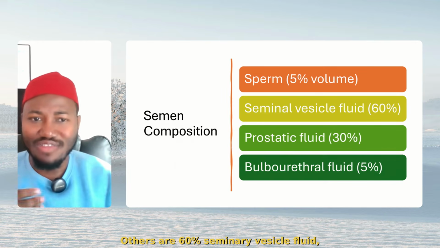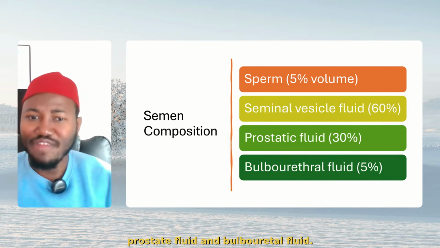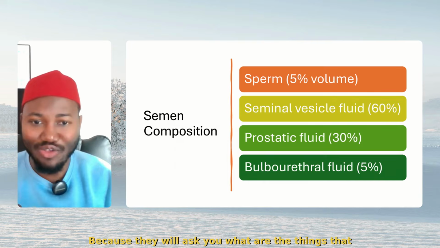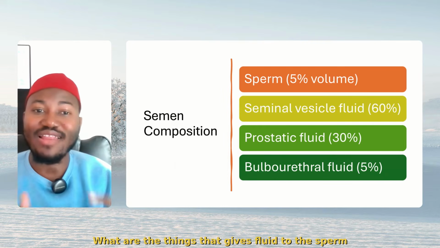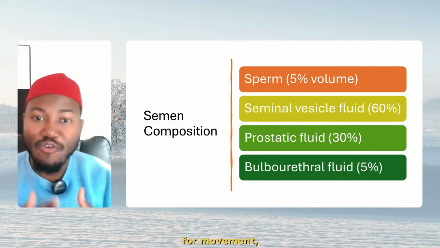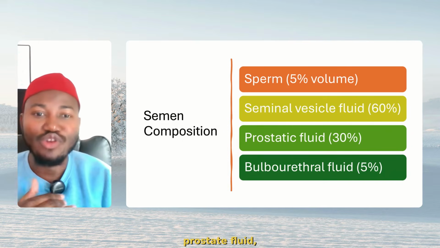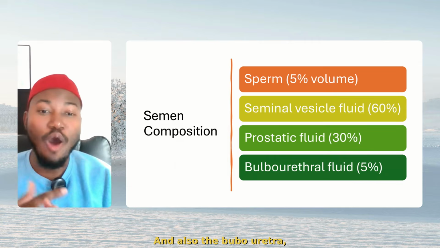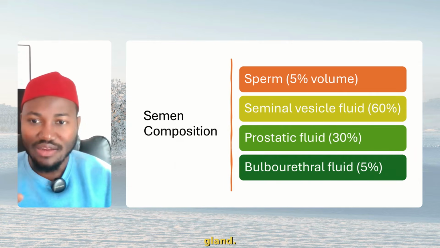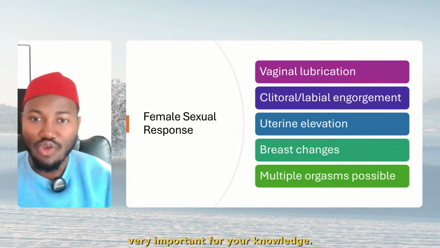Others are 60% seminal vesicle fluid, prostate fluid, and bulbourethral fluid, because they will ask you, what are the things that give fluid to the sperm for movement, easy movement? Tell them that it's seminal vesicle, prostate fluid, and also the bulbourethral gland. Extremely important for your knowledge.